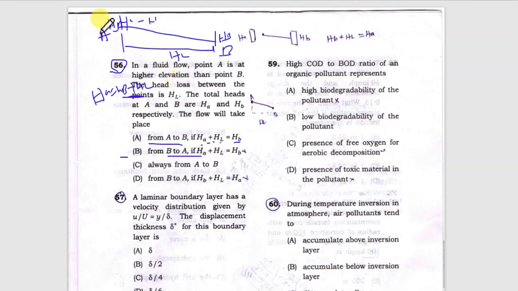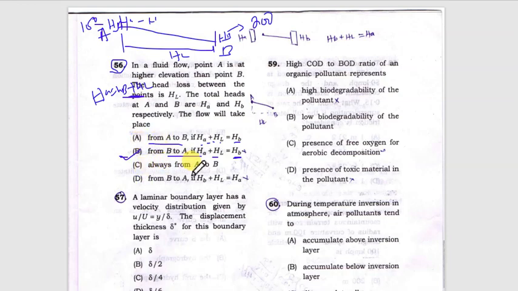Suppose HA is 100 and HB is 200, for example, in the case of option B. What will happen if HA plus head loss? Whatever the head at A, if you add the head loss, it would equal HB. That means the head at B is higher than the head at A, then obviously the flow will be from B to A.